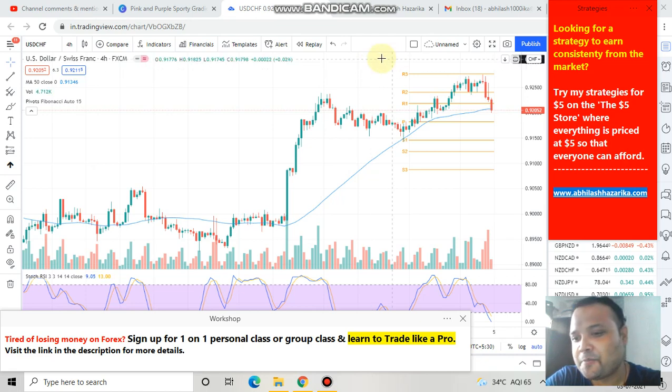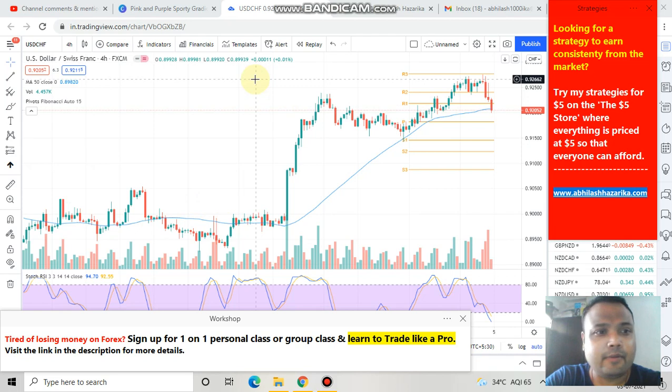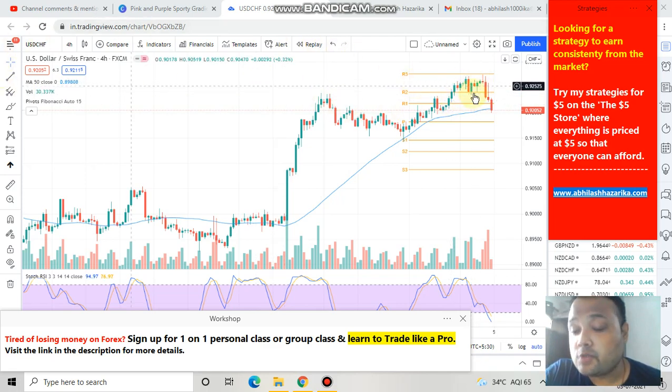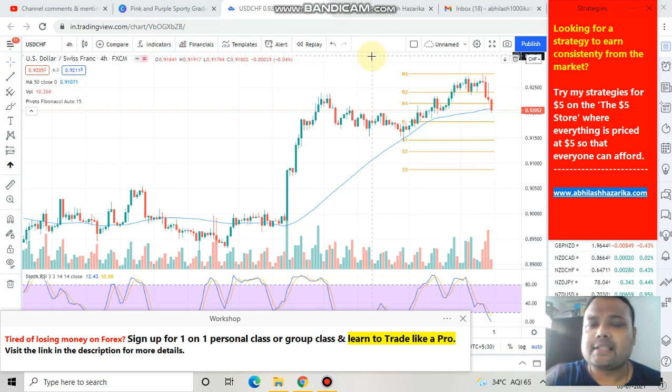So let's get started. This is the 4 hours time frame of US dollar Swiss franc. Yes, I'm in my favorite 4 hours time frame. And as we all know, after the NFP report, there was some selling pressure on the US dollar, and as a result we also saw some selling pressure in the US dollar Swiss franc as well. But we were hoping that after the NFP report we would get some good move in the market, but rather the market was very confusing because the result was not a very pleasing one.